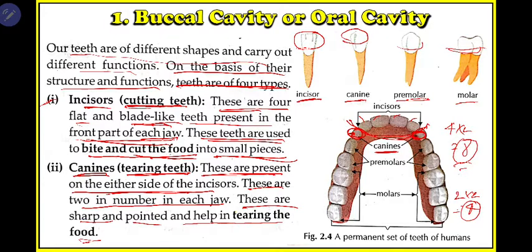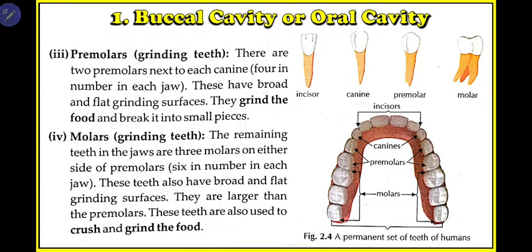We have two more types left. The next is premolar. Premolars are the grinding teeth, which help in the process of grinding. There are two premolars next to each canine. After the incisors and then the canine, there are two premolars on each side.